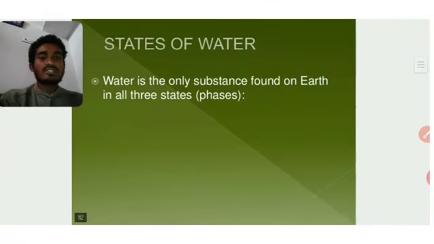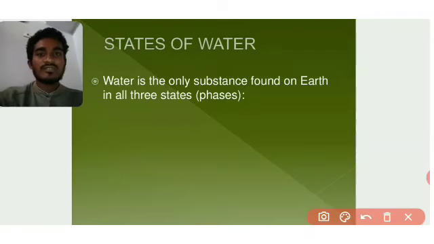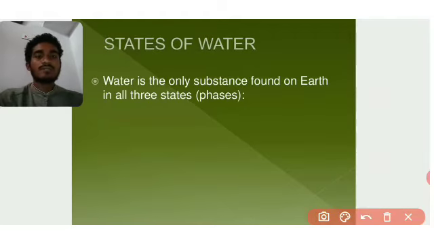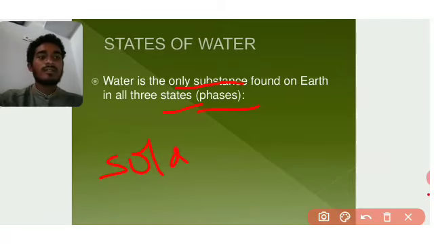Next, what are the states of water? It will be very easy to find out the states of water here. Water is the only substance found on earth in all three states. These are called phases, which means it acts in three parts, three phases or three states. One is solid and another is liquid.